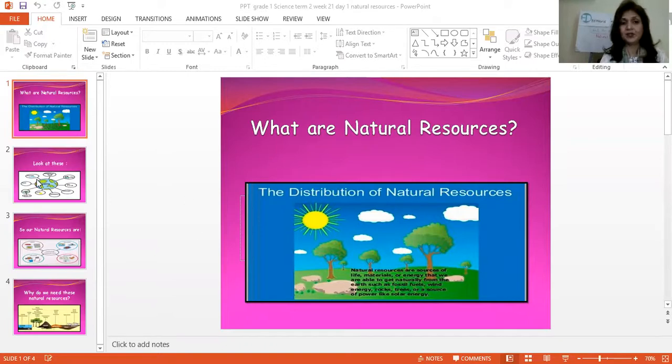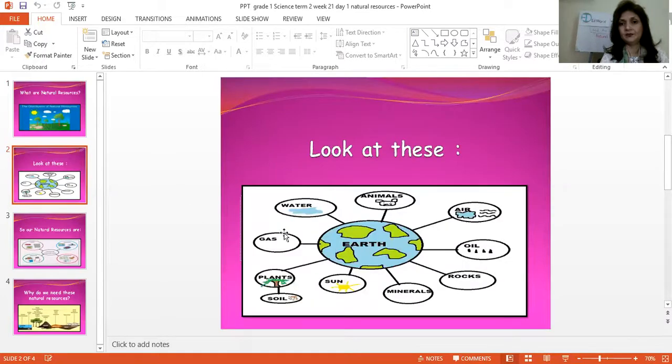Now, look at all these, this is the natural resources. You can see that this is our earth, and earth is surrounded by different things that come from nature, like animals. Air is there, which is already there from nature.